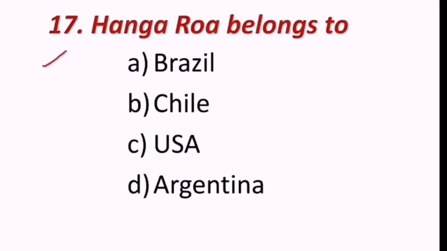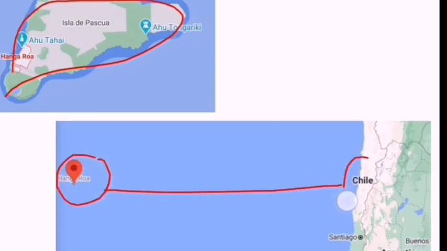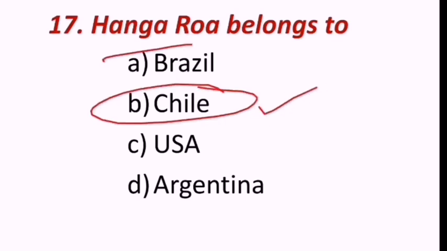Next question reads, Hungaroa belongs to Brazil, Chile, USA, Argentina. Hungaroa is a small island. It belongs to which of the following countries? Look at this. This is the island Hungaroa. It is here. It belongs to Chile. So the correct answer is Chile. B is the correct answer.